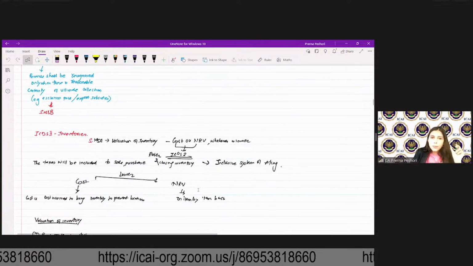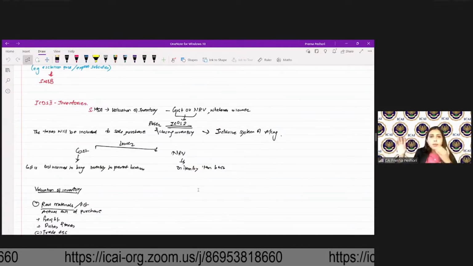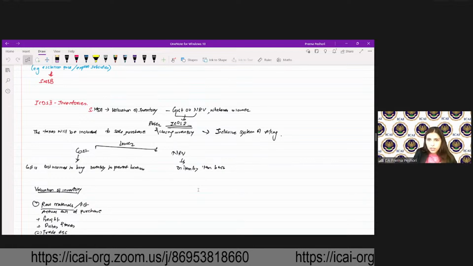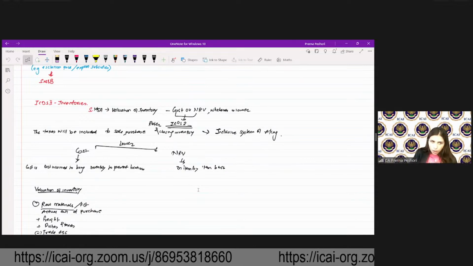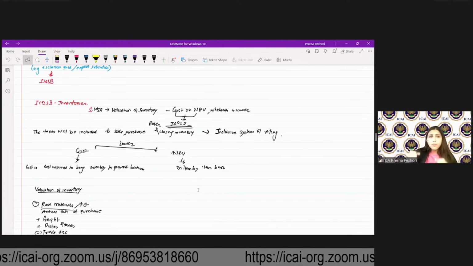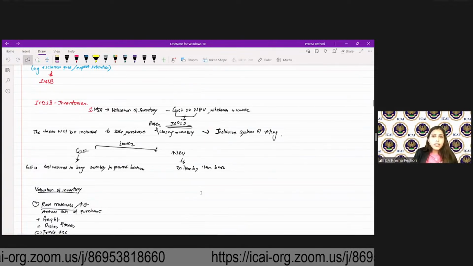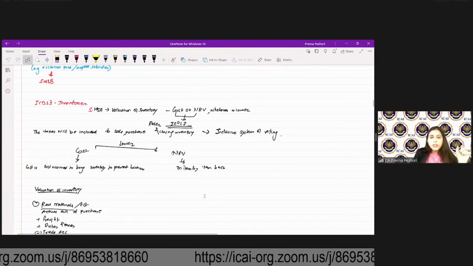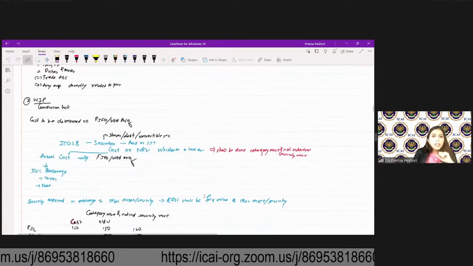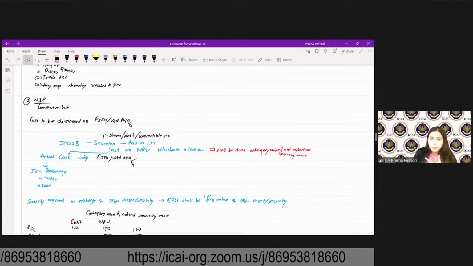ICDS 2, which is the inventory, provides that the valuation of inventory will be at the cost or NRV, whichever is lower. Taxes will be included to the sale, purchase, and closing inventory. You will follow the inclusive system of accounting. Cost is the cost which is incurred to bring the inventory to the present location. NRV you will calculate, and on item by item basis you will calculate the cost or NRV, whichever is lower, right?